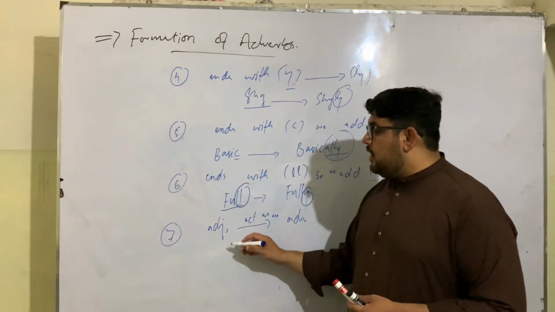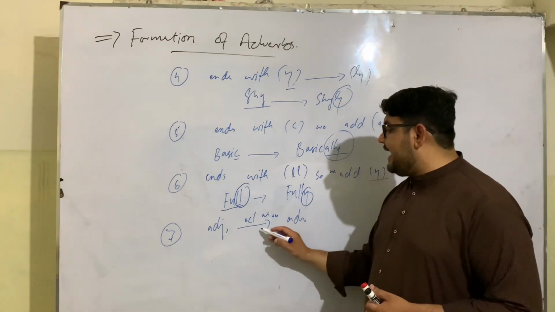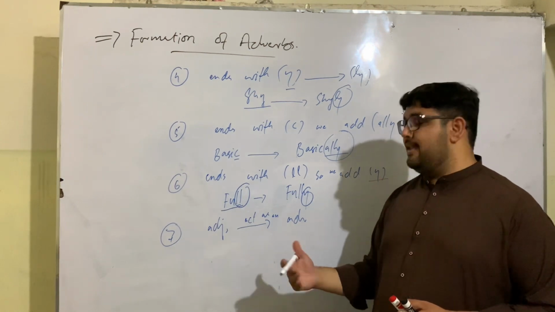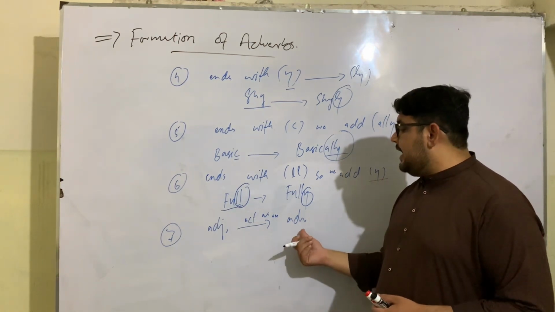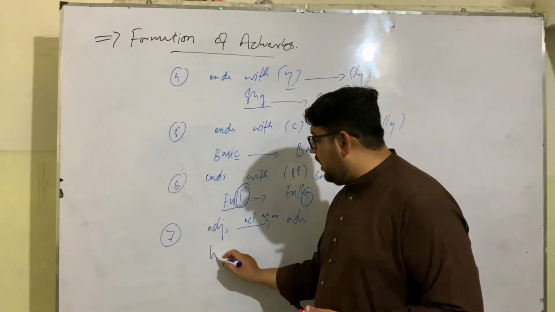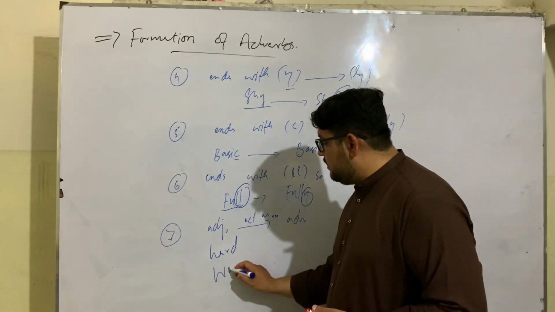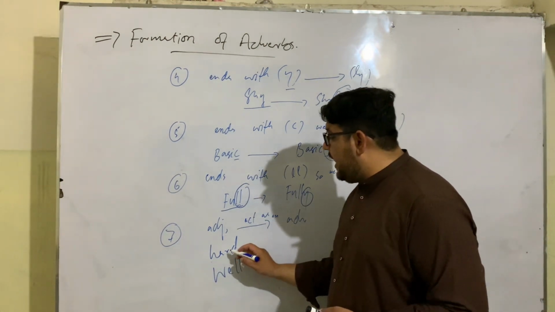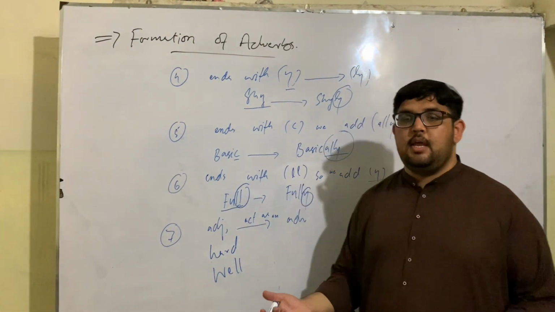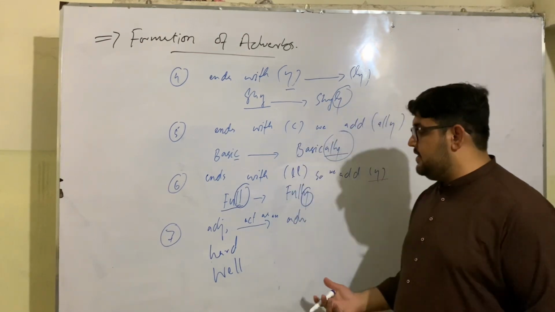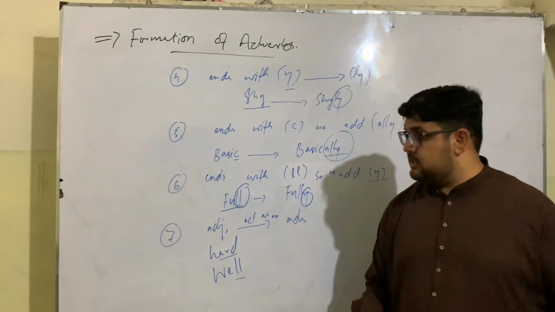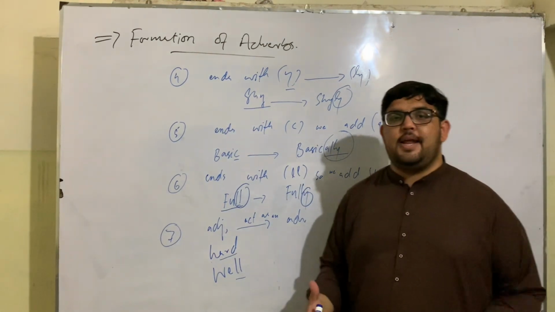Some adjectives act as an adverb when they are followed by a verb, another adjective, or an adverb. They neither take suffixes nor prefixes, like hard and well. These act as an adjective when they are followed by a noun, and they act as an adverb when they modify the meaning of a verb, an adjective, and sometimes another adverb. They neither take suffixes nor prefixes. This is all about the formation of an adverb.